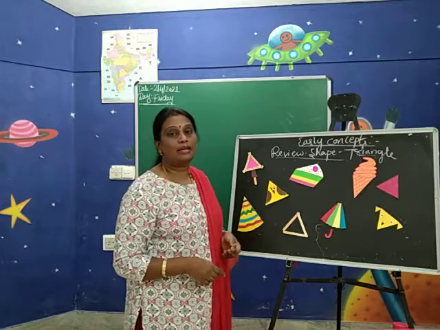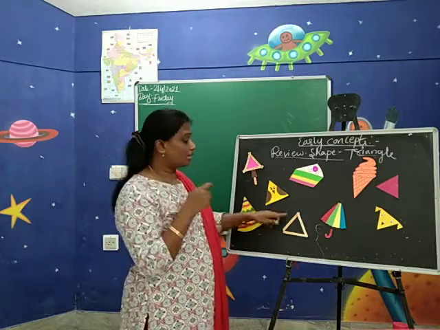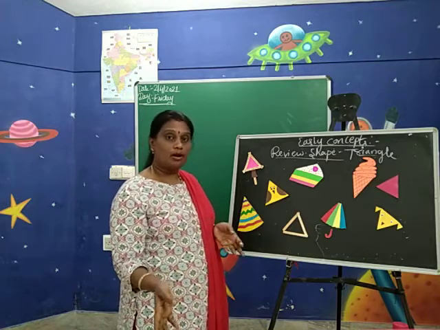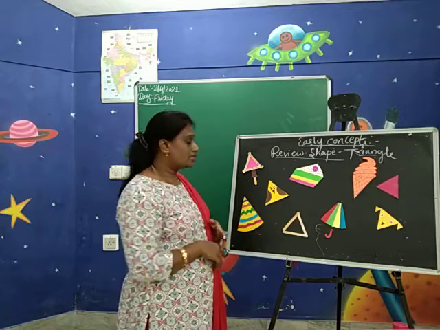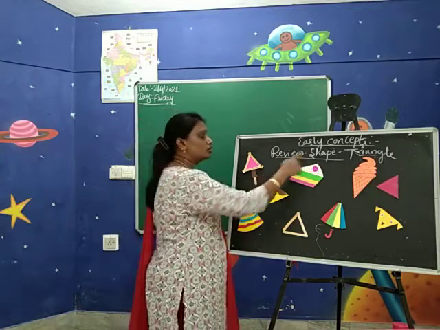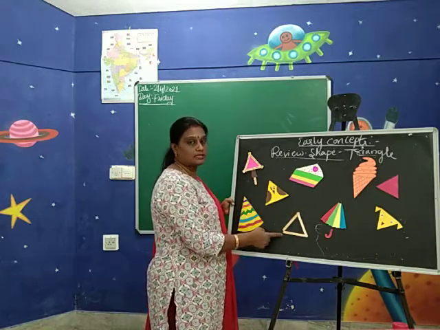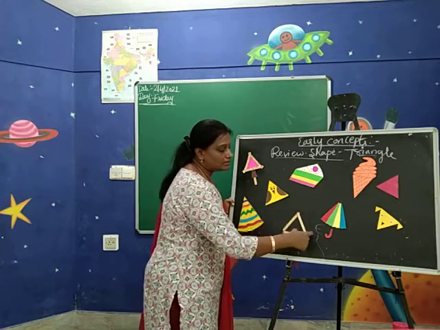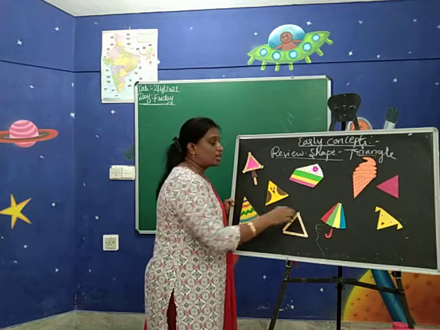So this is a very simple activity you can do at home. Take an ice cream stick and trace the triangle shape, or you can trace it on the paper or book also. Will you do, no? Yes. Tracing activity today for the triangle shape. You have to trace the triangle shape using the ice cream stick. Very good, children. See, one slant line, another one slant line, middle one sleeping line makes a triangle shape.